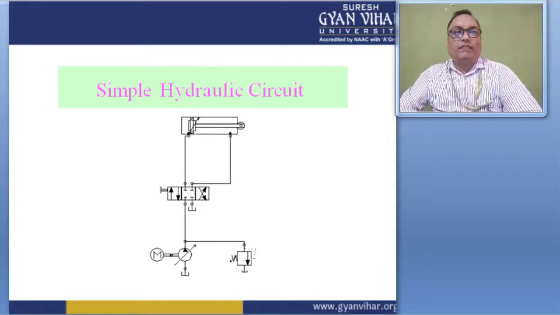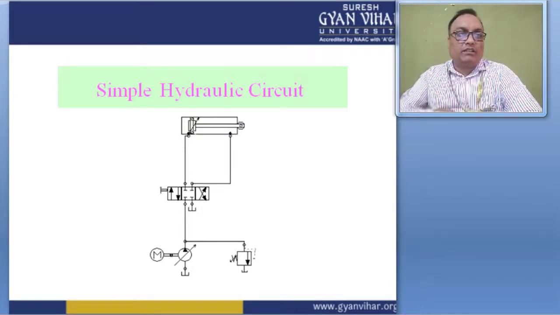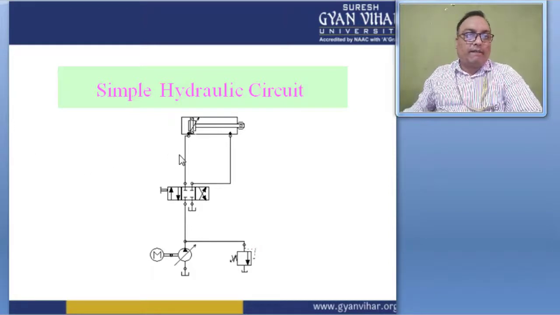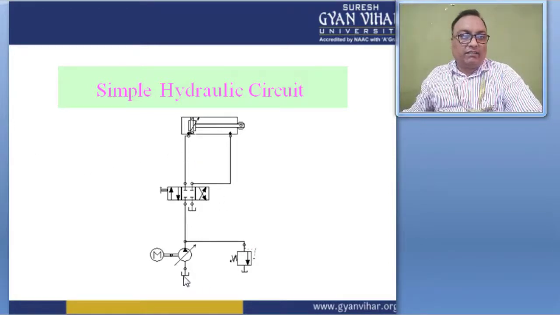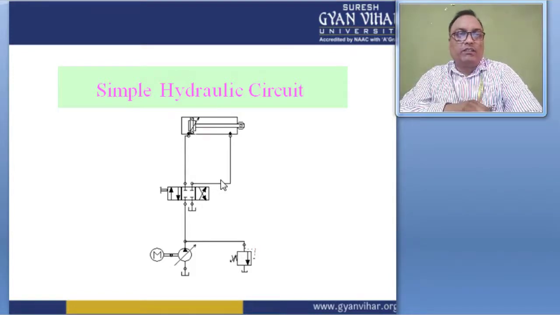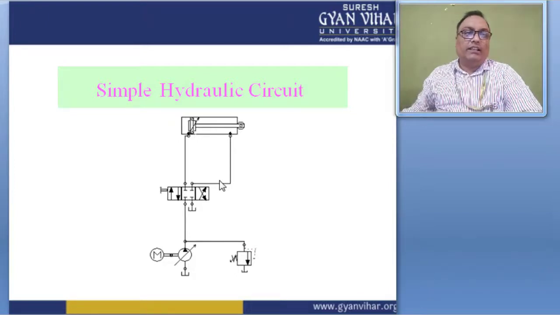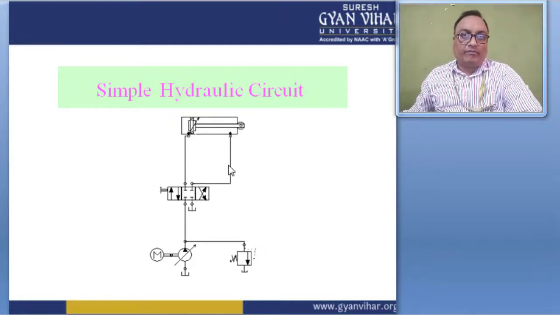For the introduction of the hydraulic circuit, this is a simple hydraulic circuit. In this circuit, suppose several components are connected, but here only some important components are connected because this is a simple hydraulic circuit. These lines show the hydraulic lines of the fluid, and this is the hydraulic actuating unit, where the output is given in the form of a mechanical drive, right?